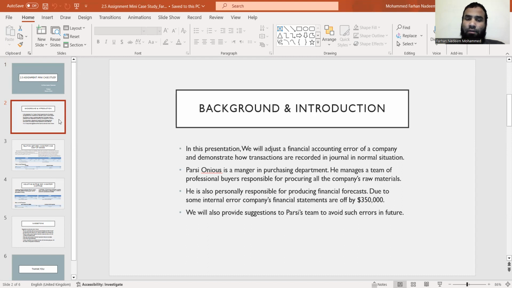Now, in this particular presentation, we are going to discuss Parsi Onios, a manager in a purchasing department. The main responsibility of the manager is to work with professional buyers, and he is also responsible for the company's raw materials. He's also personally responsible for producing financial forecasts. But due to some internal errors, the company's financial statements are off by $350,000. So we will also provide some suggestions to Parsi's team to avoid such errors in the future.